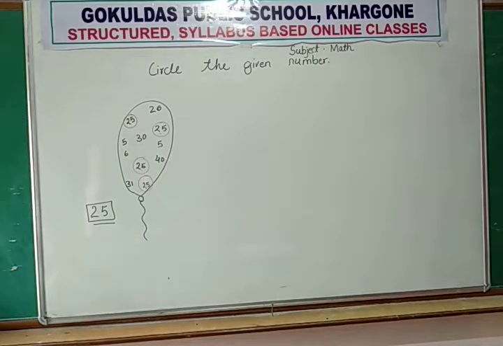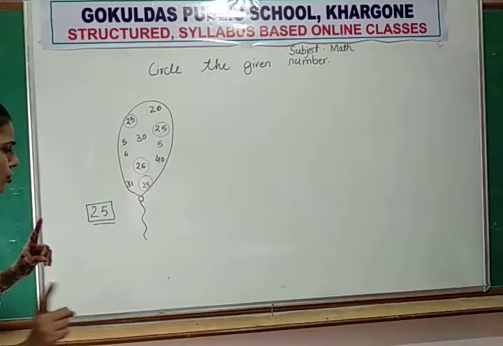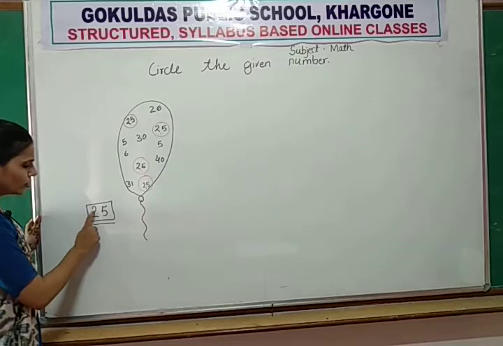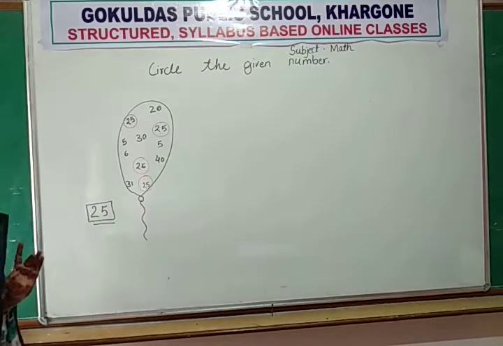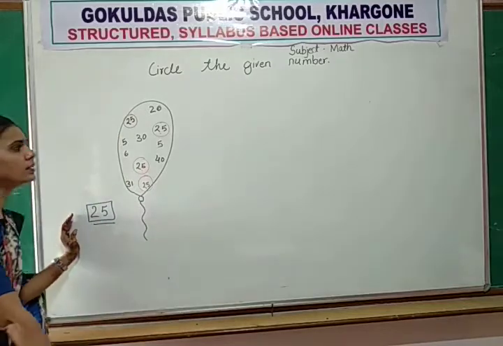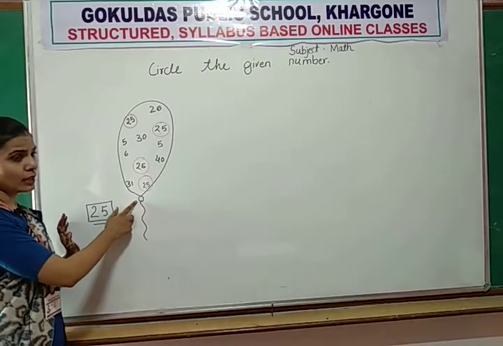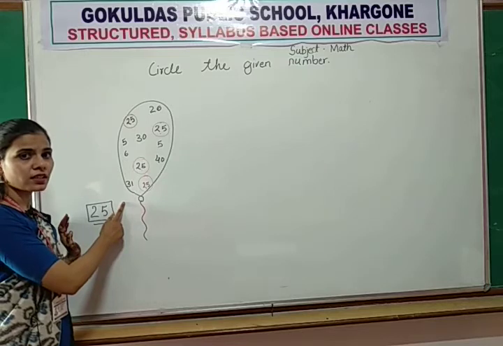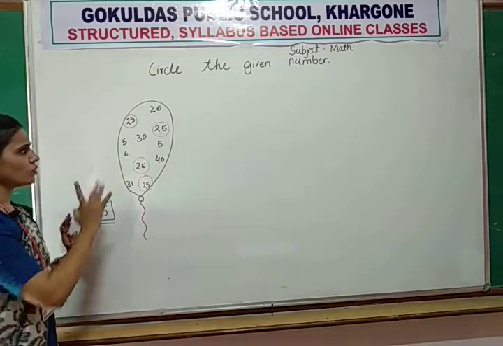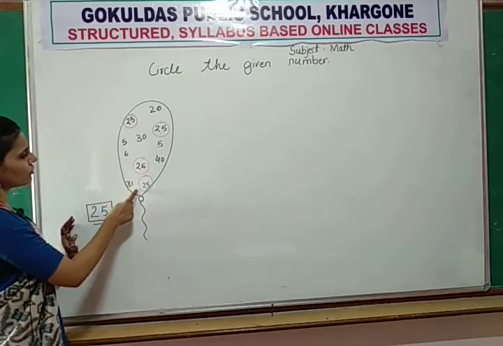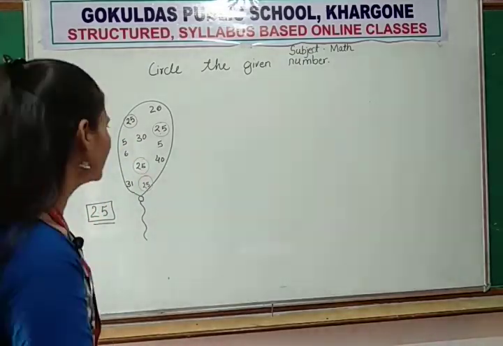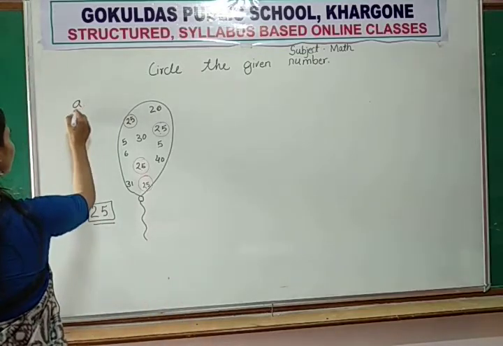So this is your searching method. Okay. First you search the number. First you search the given number. What is the given number? 25. Now you search in the balloon. Big balloon. So the balloon has so many numbers. So you search only 25. So where is 25? 1, 2, 3, 4. How many 25? 4. So this is example number 1.